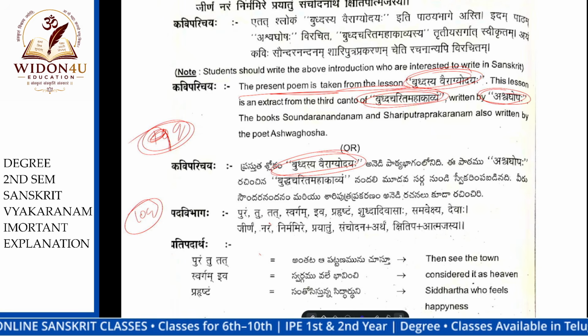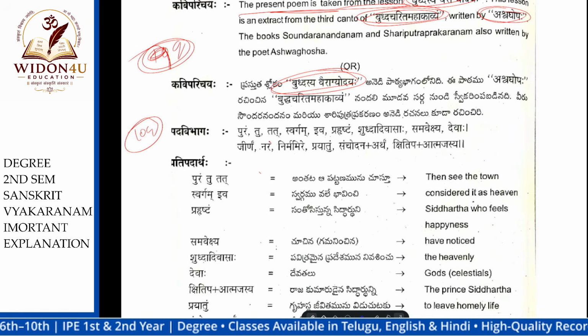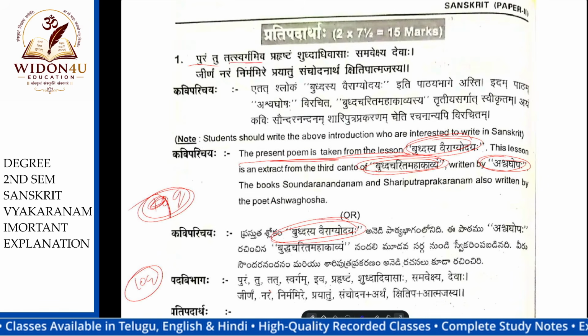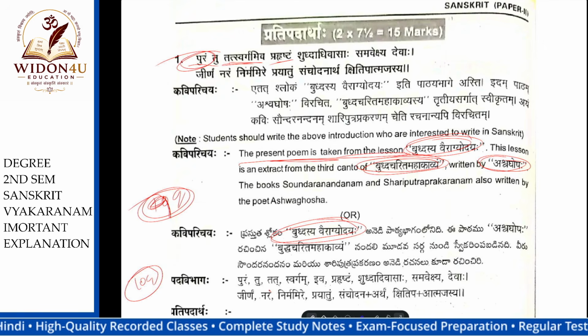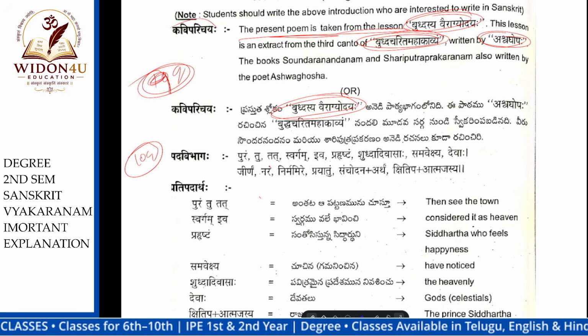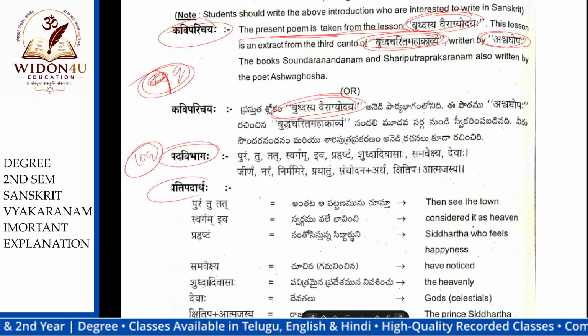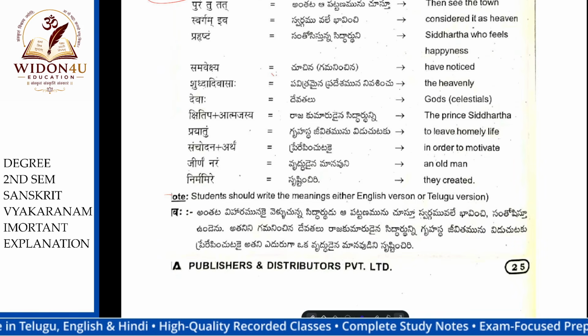Okay, that's enough. The first shloka is "Param tu tattva sargam eva prahushtam". Remember, this is the first one, because they will give it, but you need to divide first. Follow this way: first Kavi Parichayam, after that Padavibhagam, after that Pratipadartha, after that Bhava.